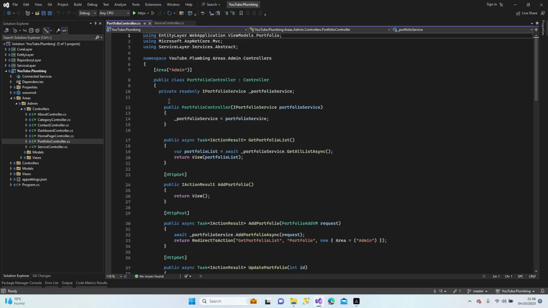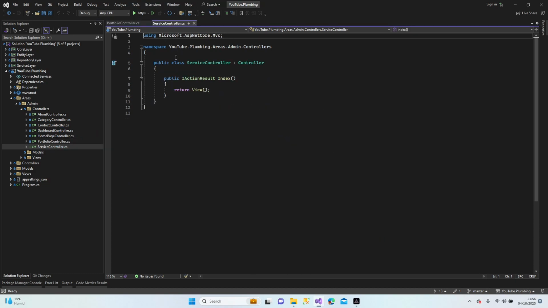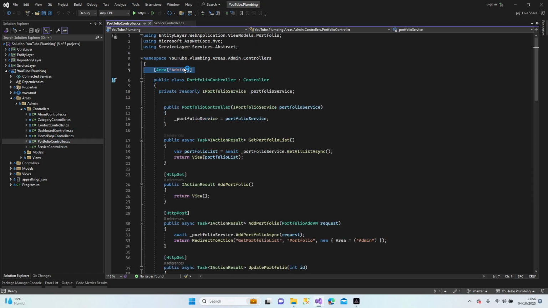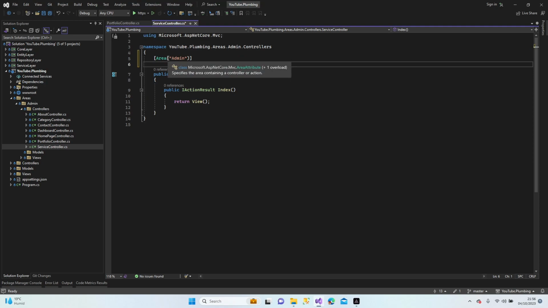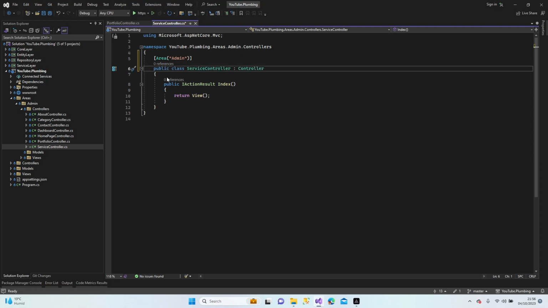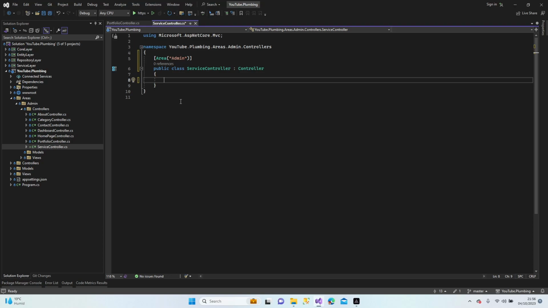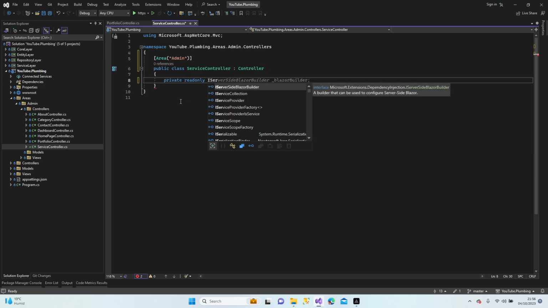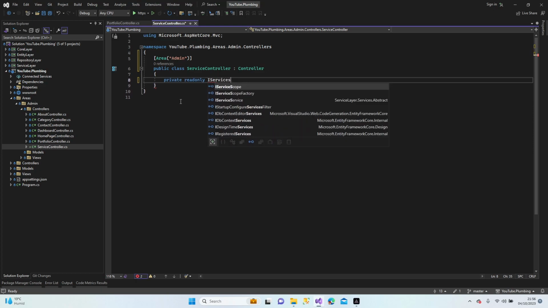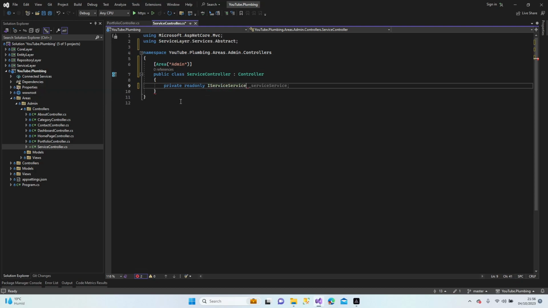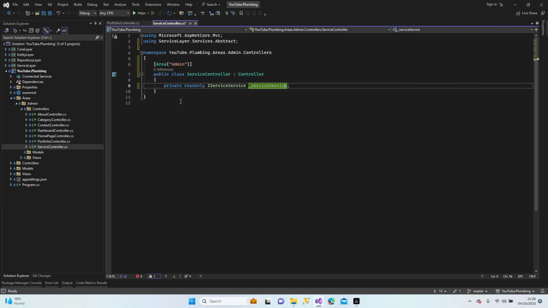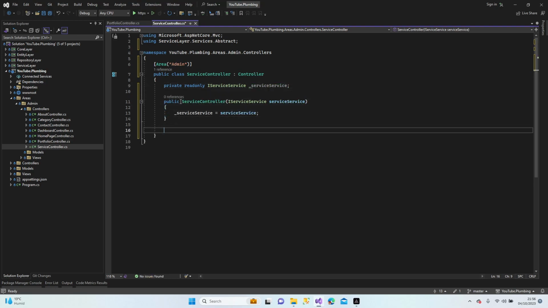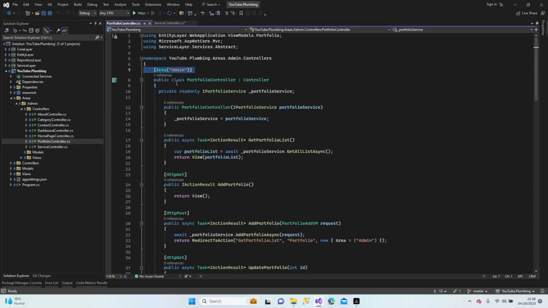Let's get them from portfolio. But before that, first things first. Before I forget, we should add our admin area and delete this method and the private readonly field. Service. Create our constructor and let's do our copy and paste.